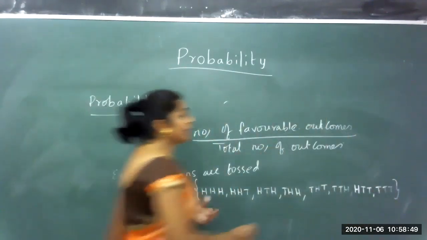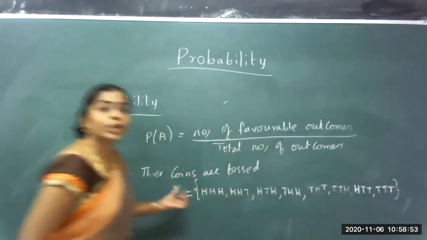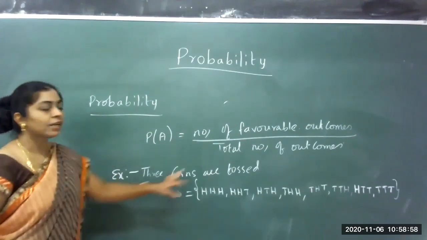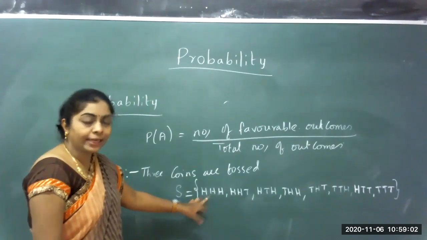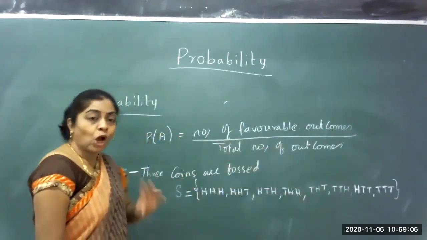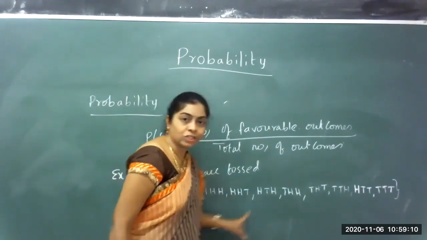So these are the possible outcomes of an experiment when 3 coins are tossed. All the 3 can show head or all the 3 can show tail. Or 2 of them can show head and 1 tail, those are the 3 conditions.